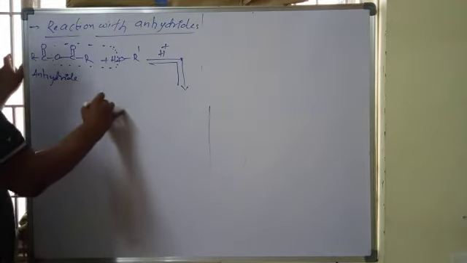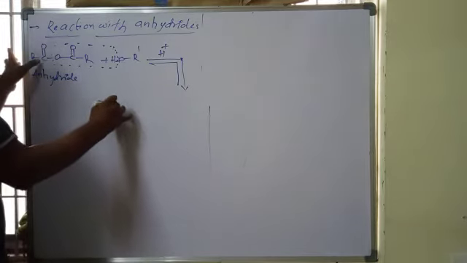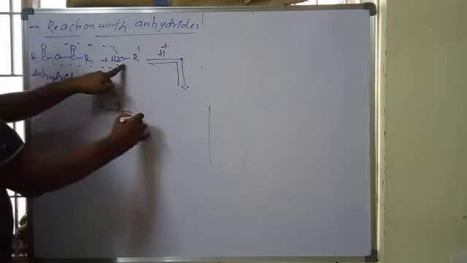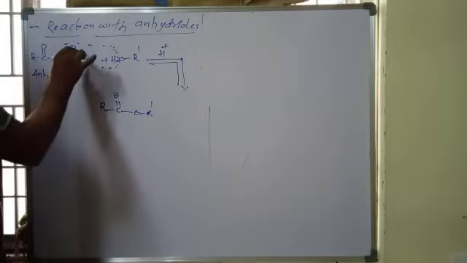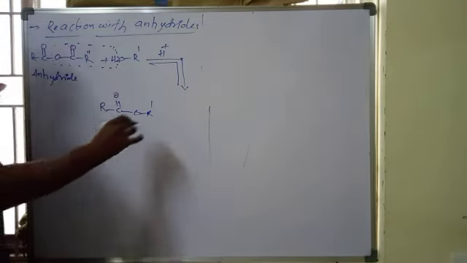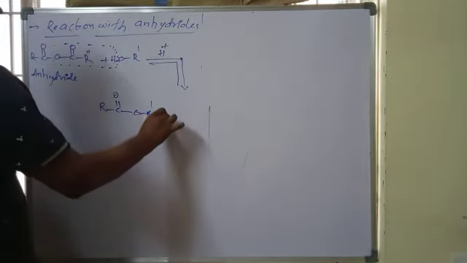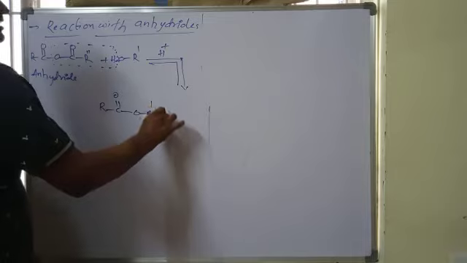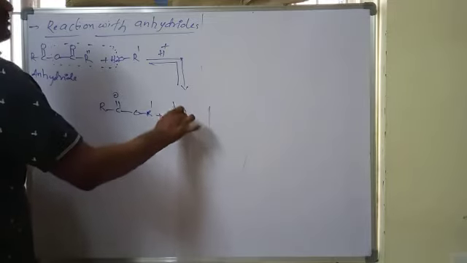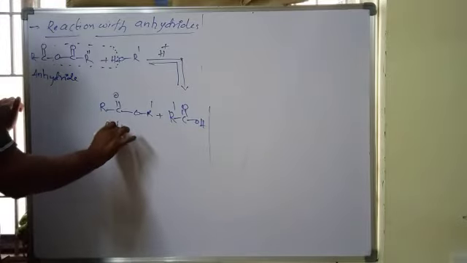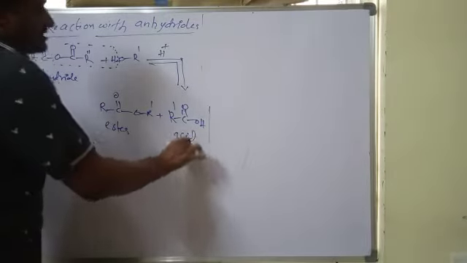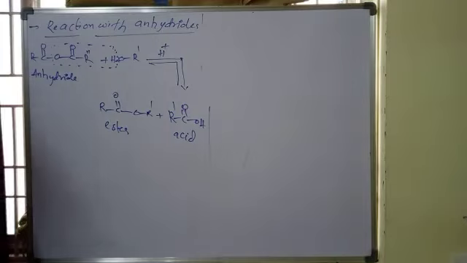Now R C double bond O and O R dash join, and the other part forms the acid, R dash C double bond O OH. This is the ester and this is the carboxylic acid. So both are formed. This is a reversible reaction.